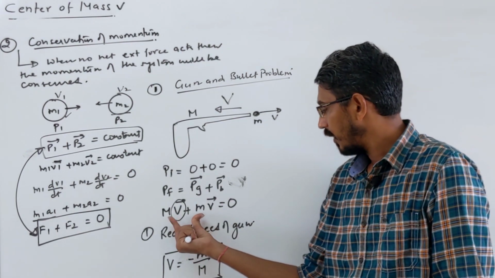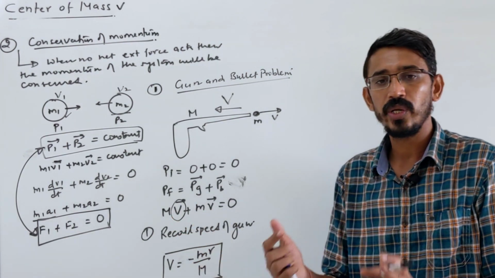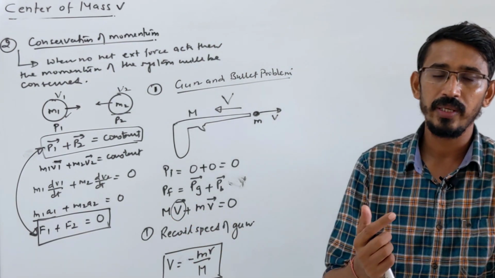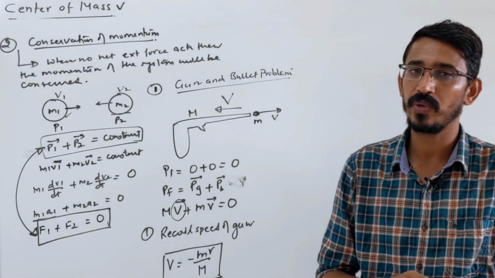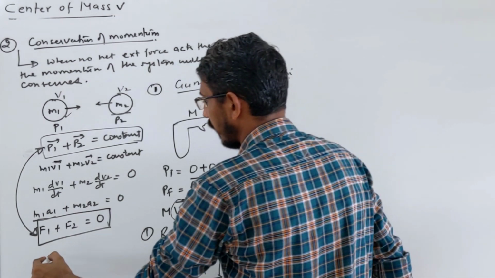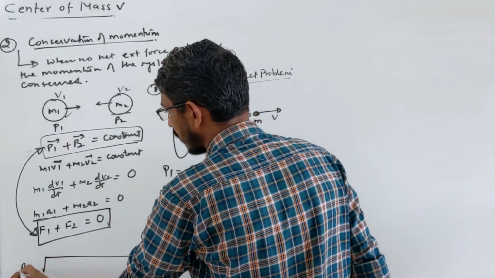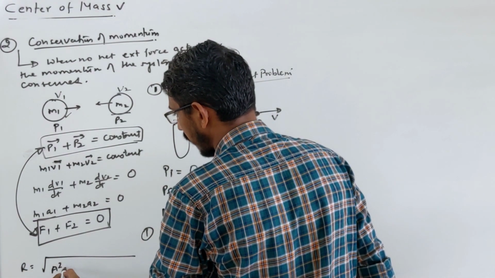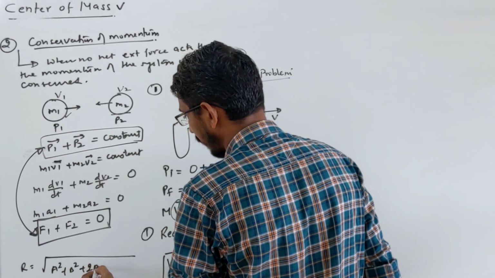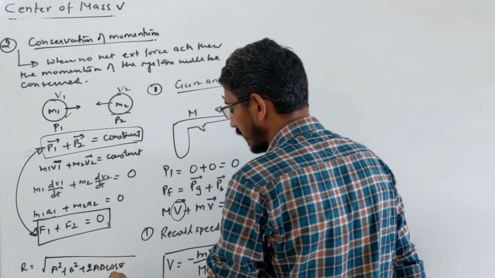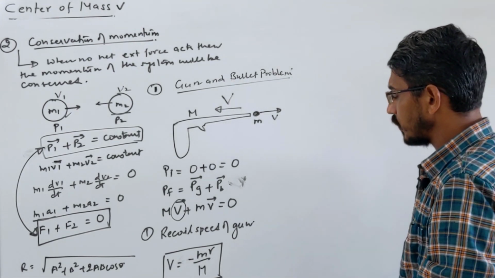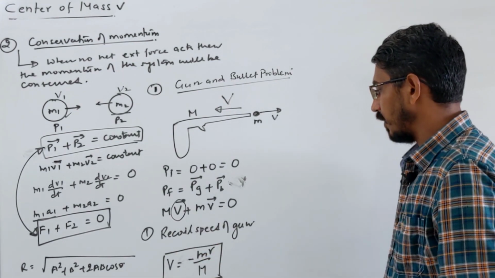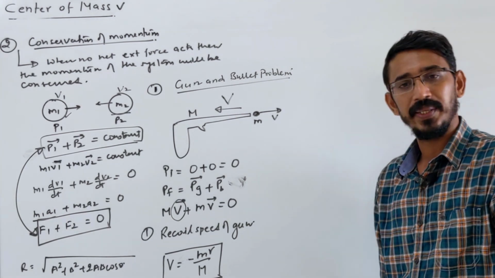Actually in real, why am I writing this? We are writing according to our vector addition rule. Momentum is a vector. If you want to add any two momentum, you have to write the same formula only. Which formula? Any two vectors you want to add in physics, you have only one formula, a square plus b square plus 2ab cos theta. We will see some more use of this in this lecture, okay? Yeah, so the first question they asked is what is the recoil velocity or recoil speed of the gun, right?